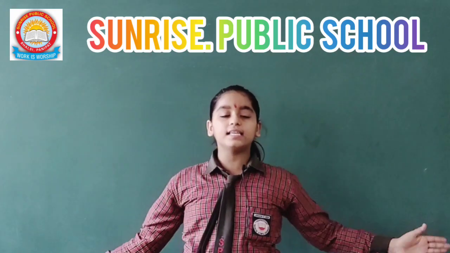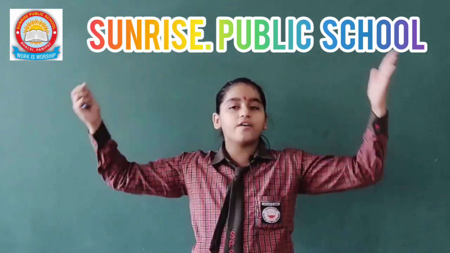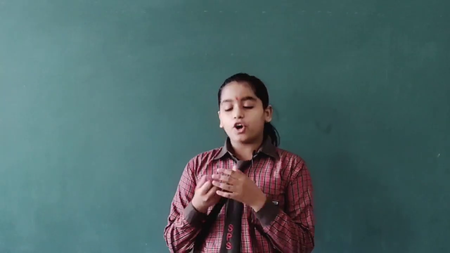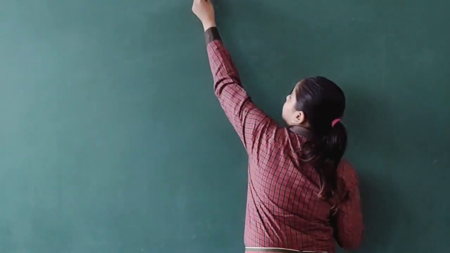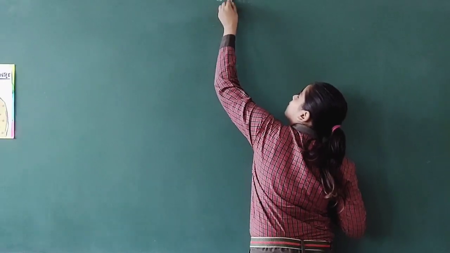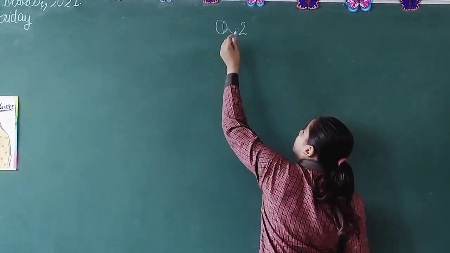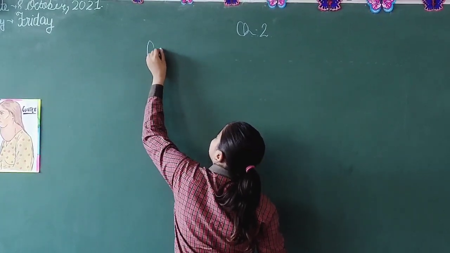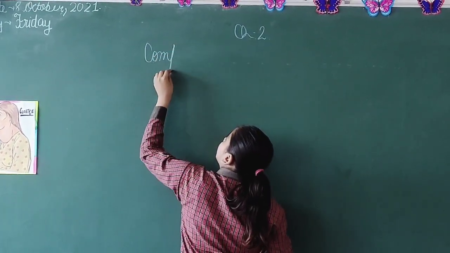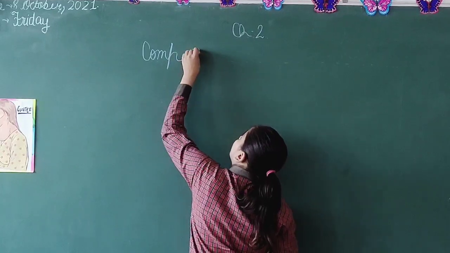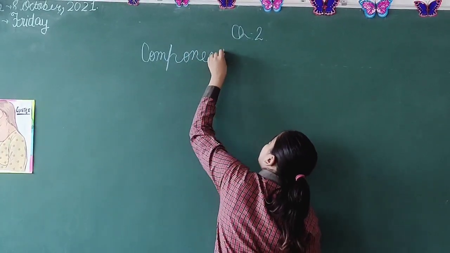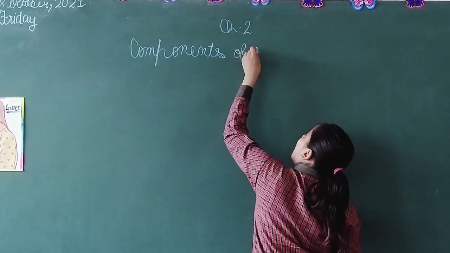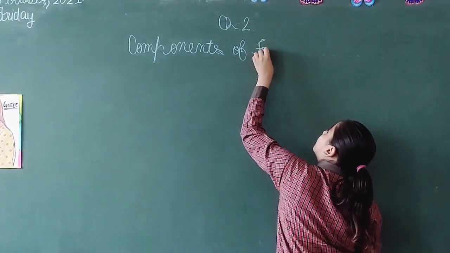I study in 6th standard, in Sunrise Foundation School, and today I am here for mastering the concept. My topic is chapter number 2, Components of food. What is our chapter name? Components of food.